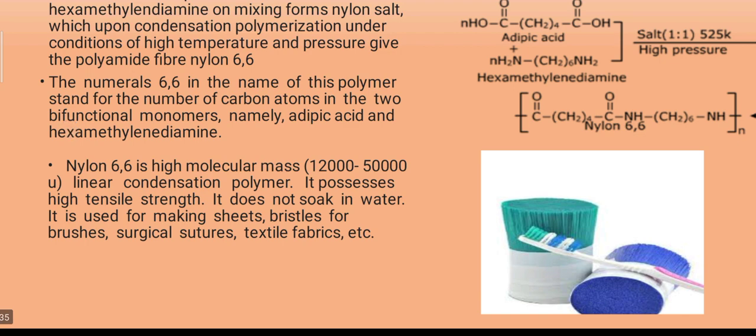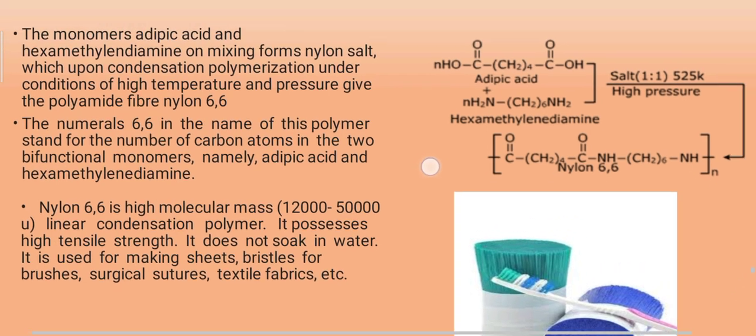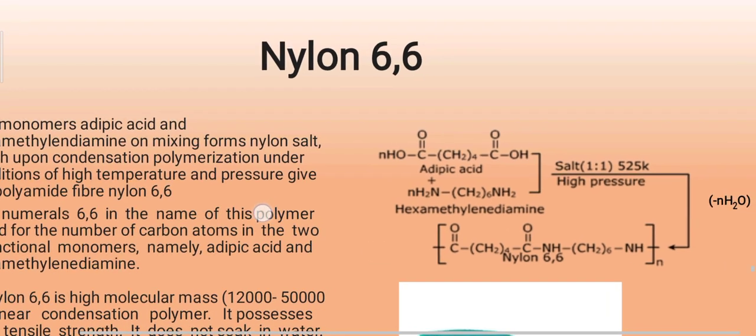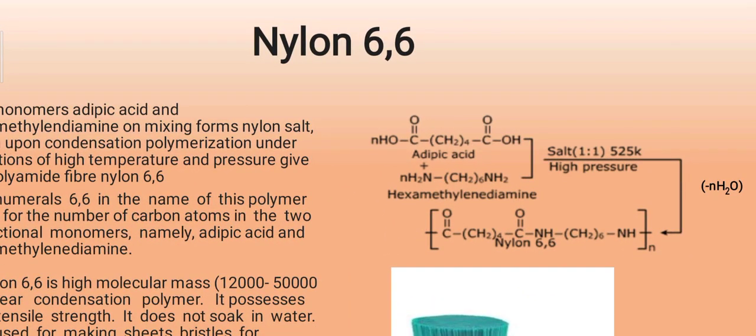Why is it called a bifunctional monomer? You may see the structure of these molecules in the reaction. Now see adipic acid: HOOC, CH2 four times, COOH. This adipic acid containing carboxylic acid groups plus hexamethylene diamine, NH2, CH2 six times, NH2.